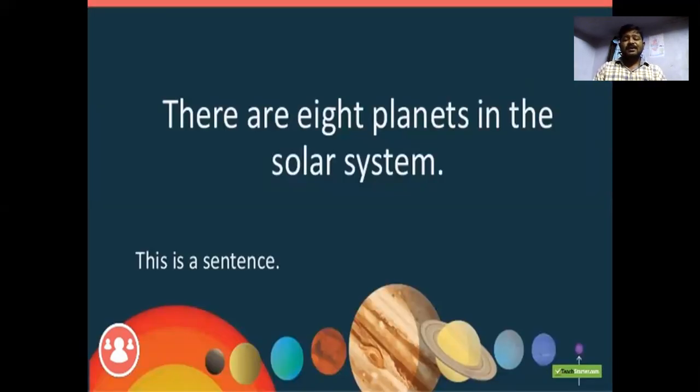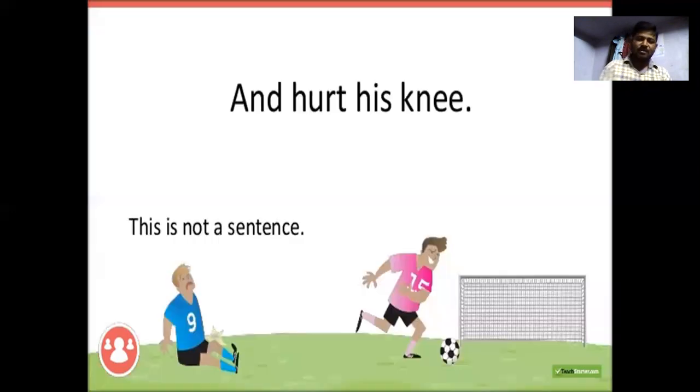There are 8 planets in the solar system. This is a sentence. Listen once again: there are 8 planets in the solar system. Does it make sense? Yes. Eight planets is the subject, and "there are" is the verb form. The solar system is one object. So it makes sense, and we can treat it as a sentence.